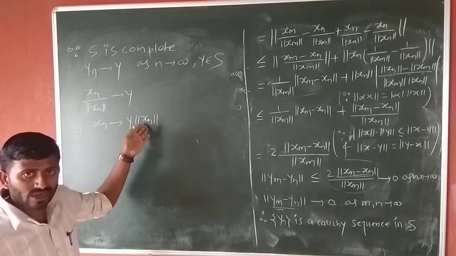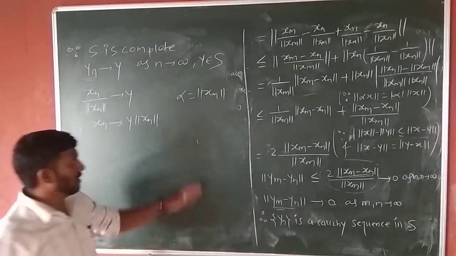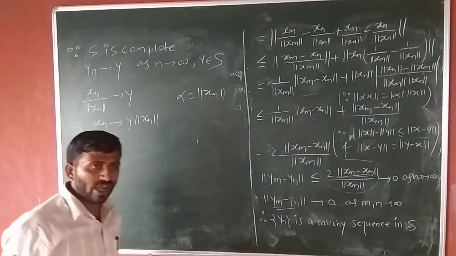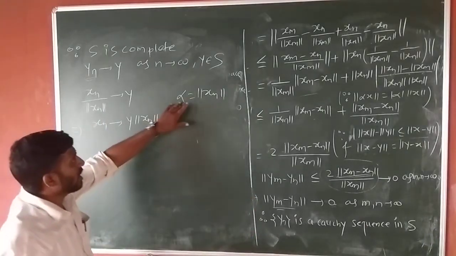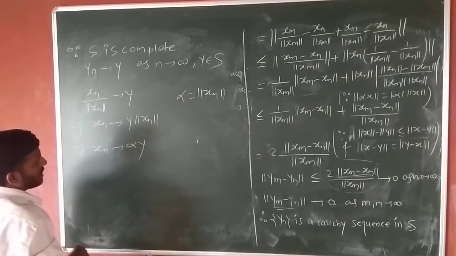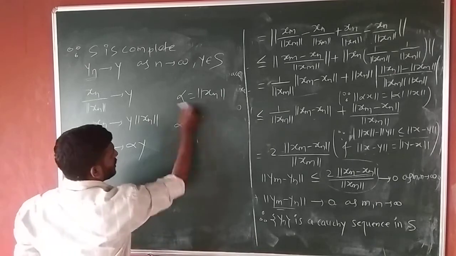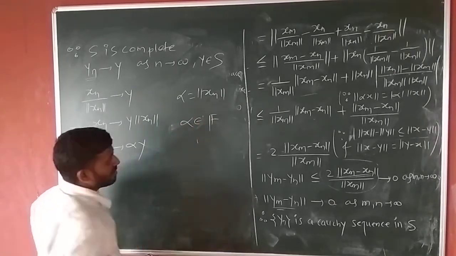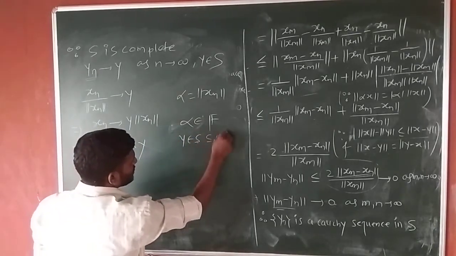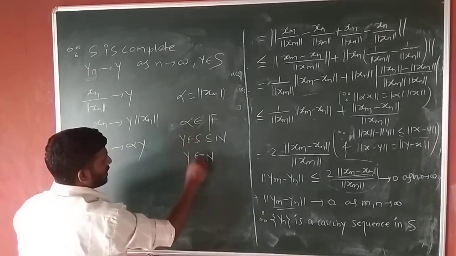Here norm of x_n is a scalar quantity, so let alpha equal norm of x_n. A scalar belongs to a field, either complex or real numbers. So x_n tends to alpha y, where alpha belongs to the field, and y belongs to S, and S is a subspace of N, so y belongs to N.